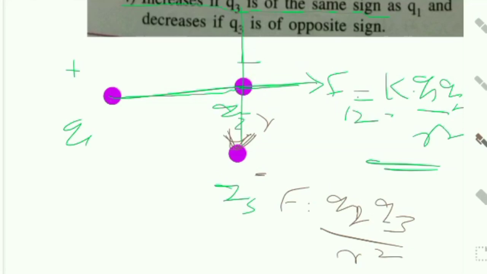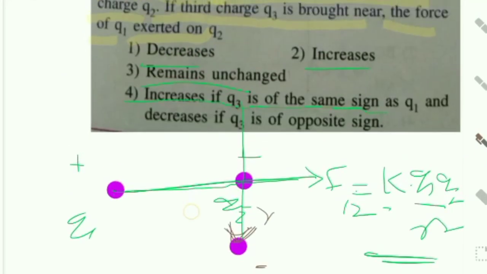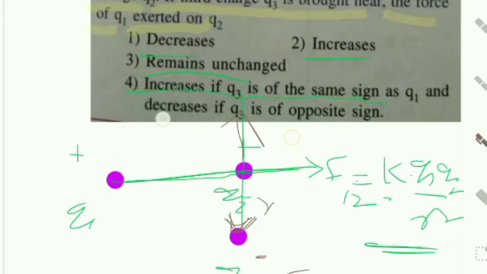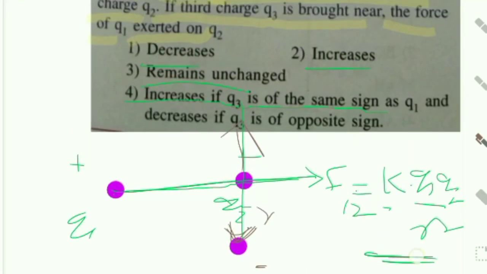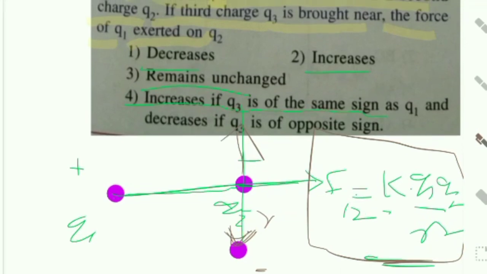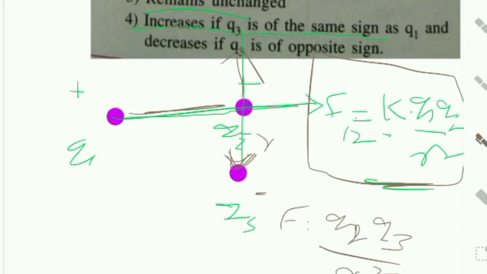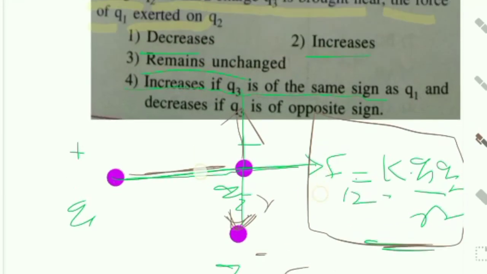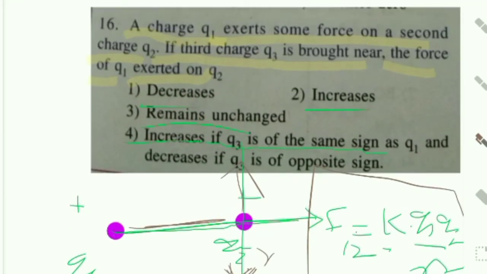So these are two same charges, force away from the Q3 charge. So here the force is remaining constant. We calculate only two charges. So the force remains unchanged, nothing but the third one is the right answer.